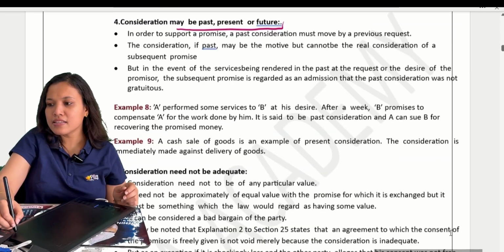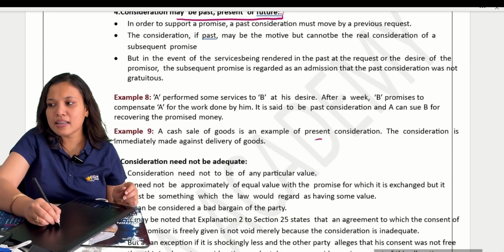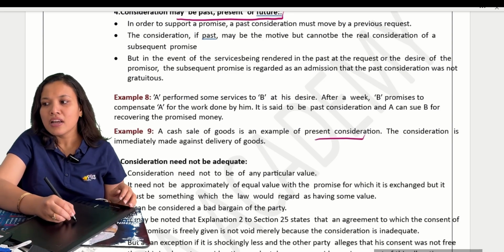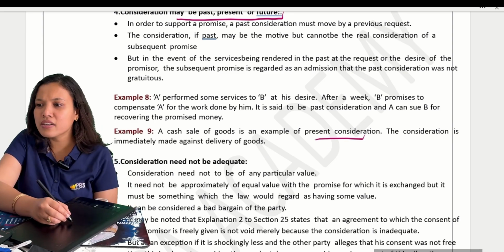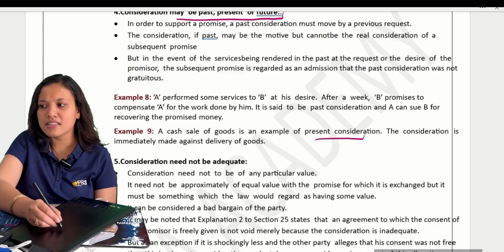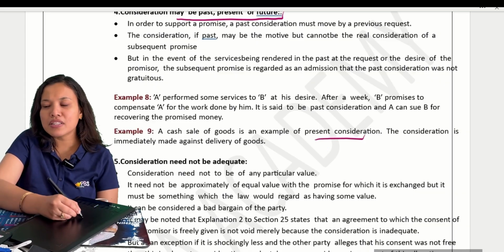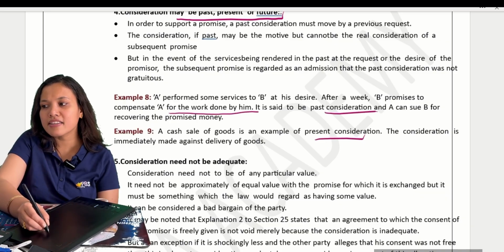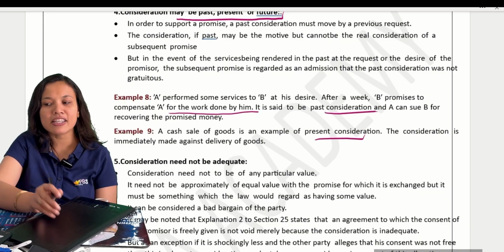Considerations for the past. A cash sale is a good example for present consideration. A promised some services to be at his desire after a week. After a week, B promises to compensate A for the work done by him. It is said to be past consideration and A can sue B for recovering the promised money.